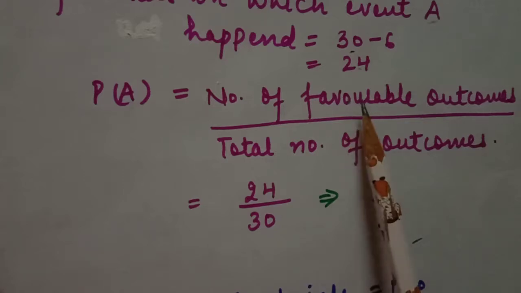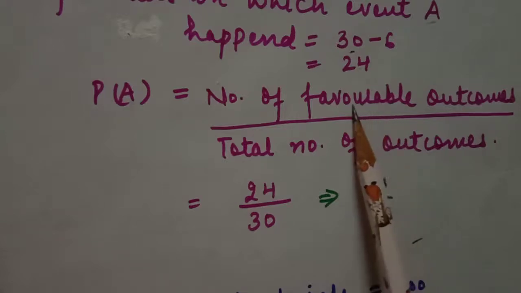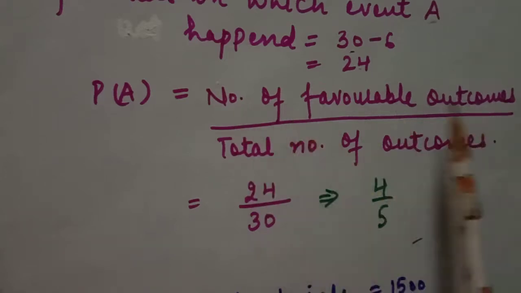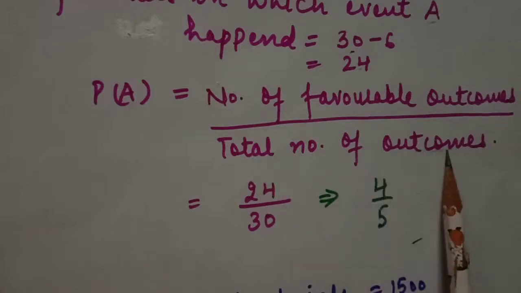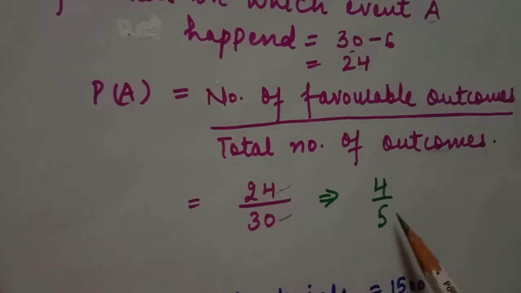Favorable means those outcomes satisfy the occurrence of the event according to the given condition, so we call them favorable outcomes. Students, she did not hit a boundary on 24 balls, so 24 is the favorable outcome. Total number of balls is 30. So after cancellation, we have 4 upon 5. It is the probability that the batswoman did not hit a boundary. So students, this is your first question.